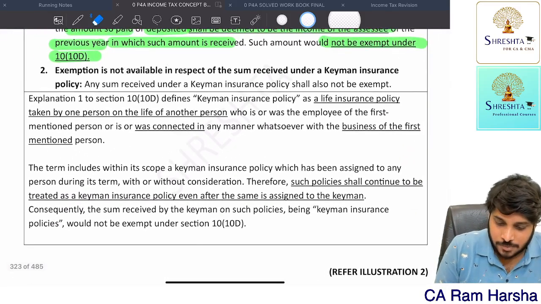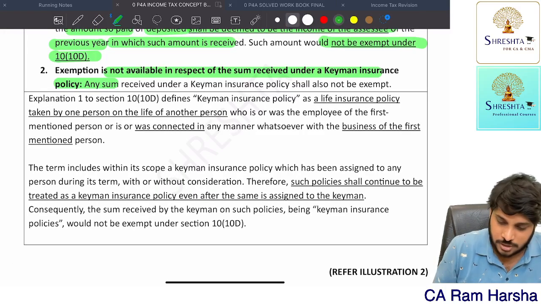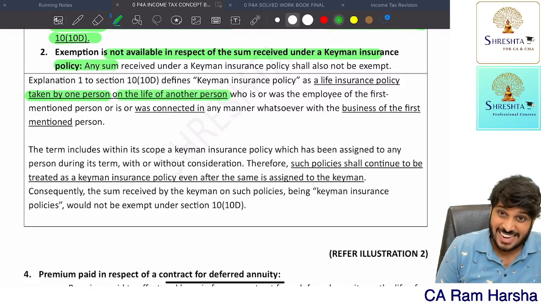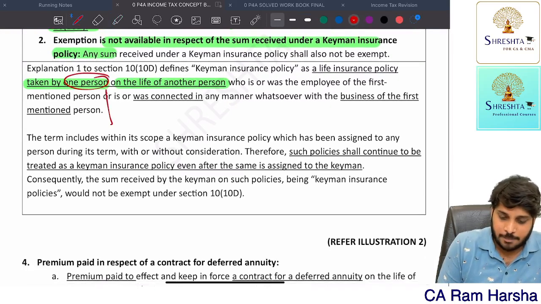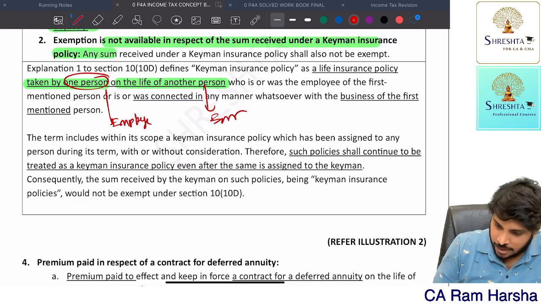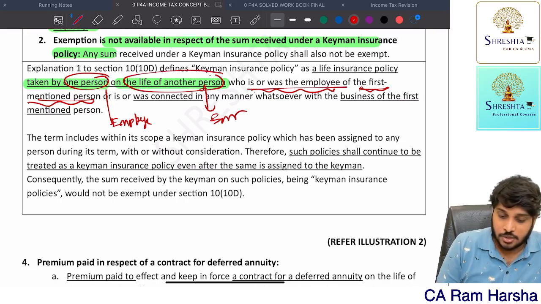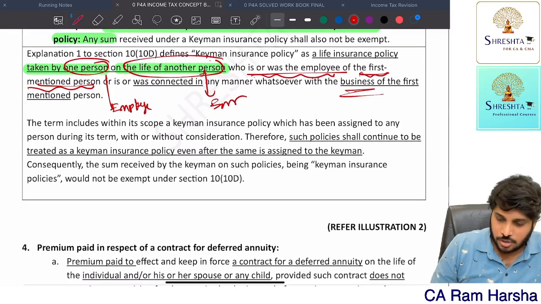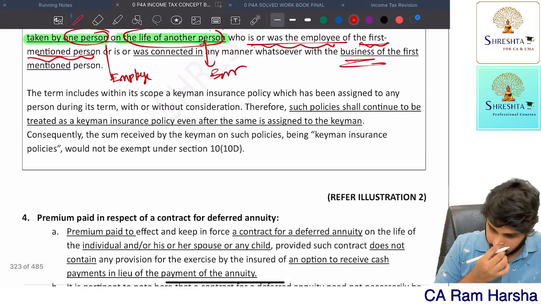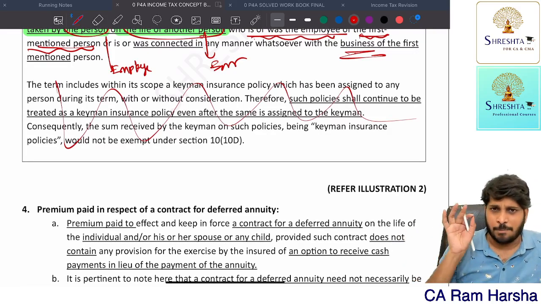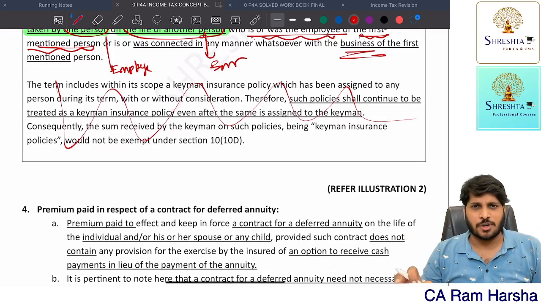Exemption is not available for key man insurance policy also. So what is a key man insurance policy? It is taken by one person on the life of another person. So generally which person will take? Employer will take, on the life of the employee. So generally during the business. So this point is not required. Very simple. Maturity amount received under key man insurance policy is always taxable.